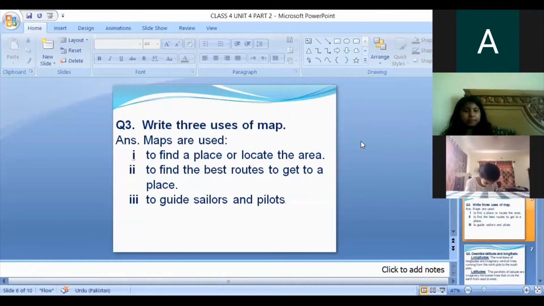Number three, to guide sailors and pilots. It is a very important point that maps help sailors and pilots. Sailors sail the ship in the sea and ocean, and pilots fly the aeroplane. So there are three uses of a map in this answer: first, to find a place and locate the area; second, to find the best routes to get to a place; and third, to guide sailors and pilots.